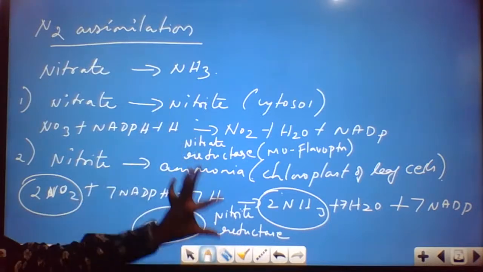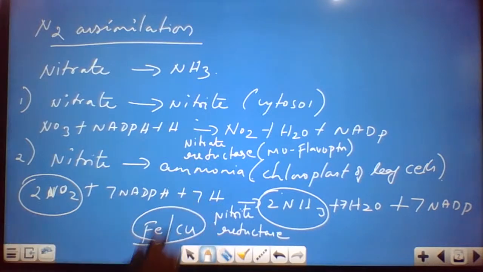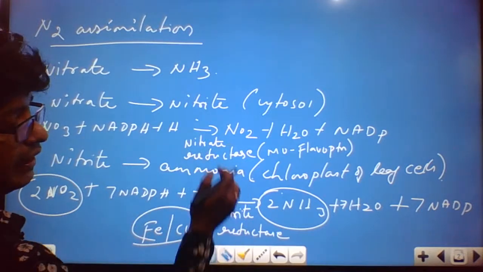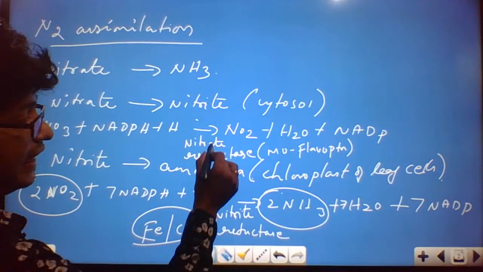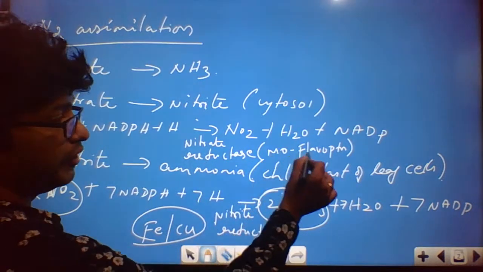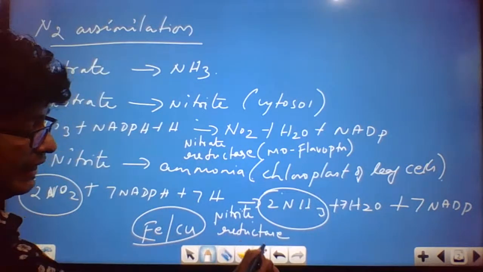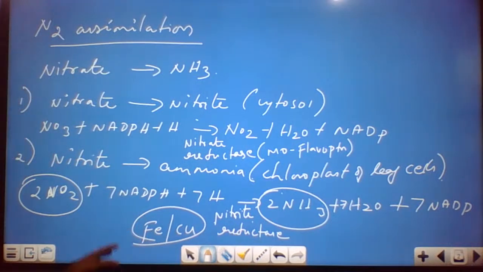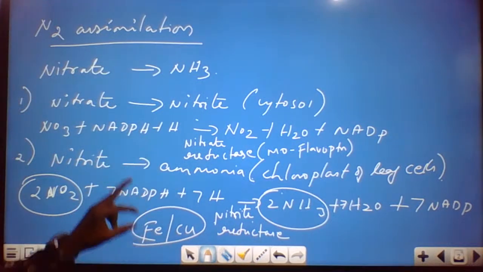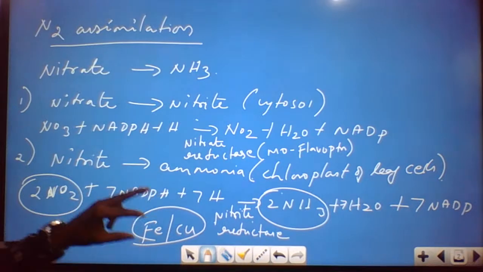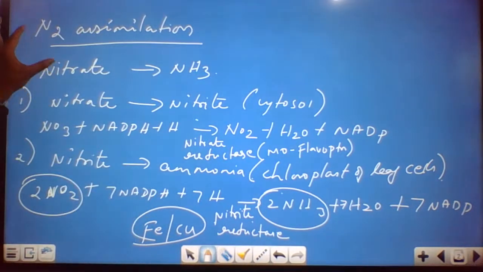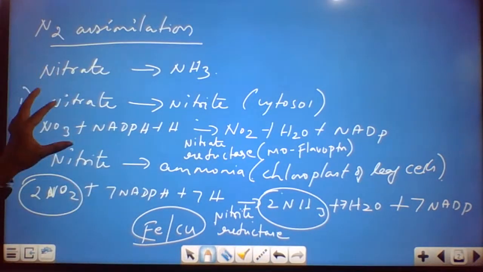In this area, they give importance to the enzyme and ask in what way they may be differentiated, or to find the correct statement. Nitrate reductase carries molybdenum and flavoprotein, while nitrite reductase carries ferric and copper. This makes the difference as far as nitrogen assimilation is concerned.